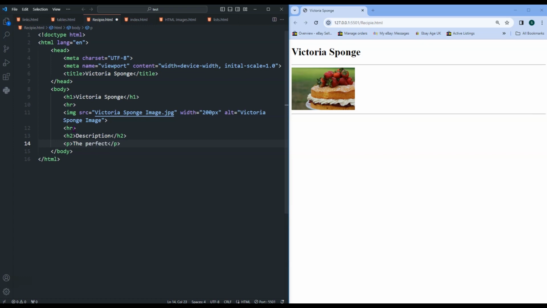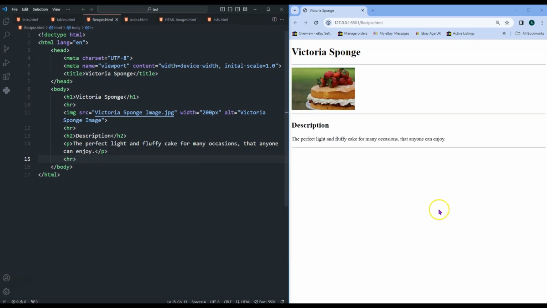We're going to say the perfect, light and fluffy cake for many occasions that anyone can enjoy. Another horizontal rule. Let's save that. There you can see our description section telling us a brief description of what we're creating.